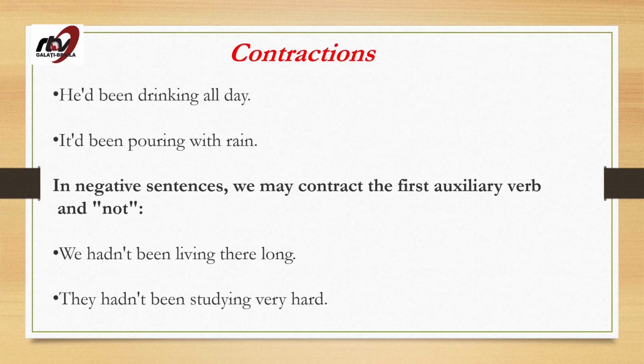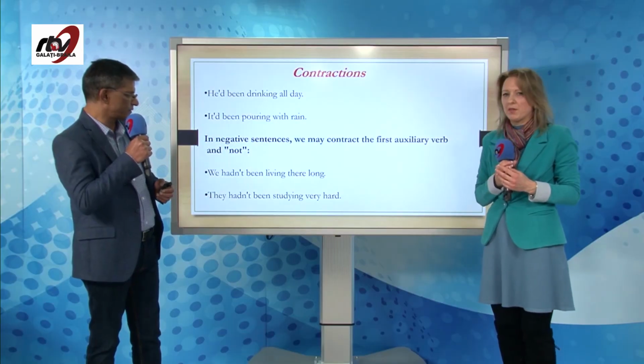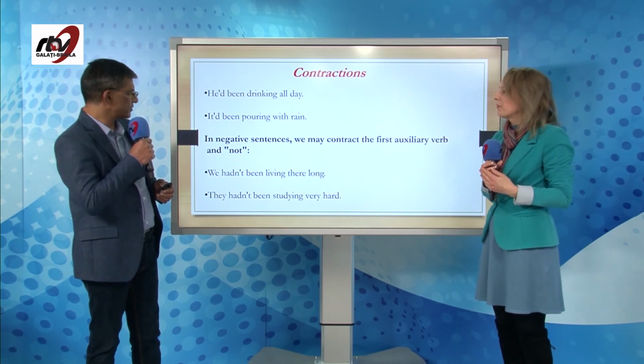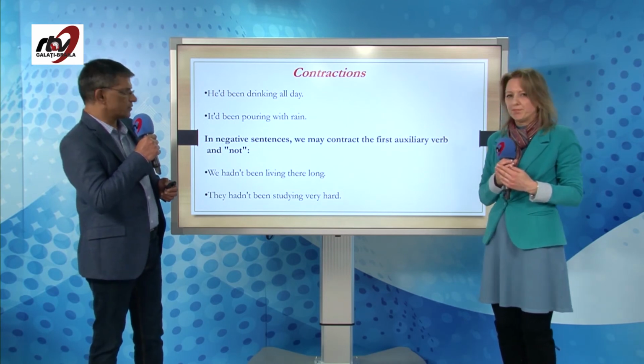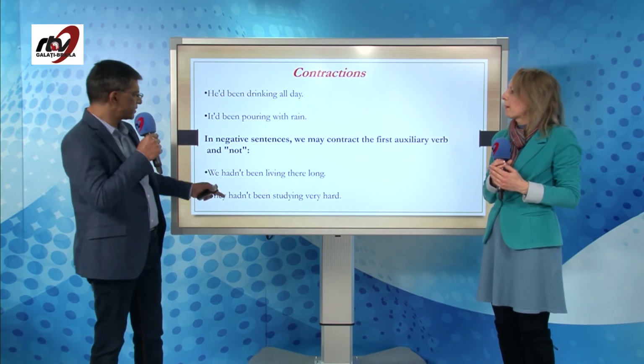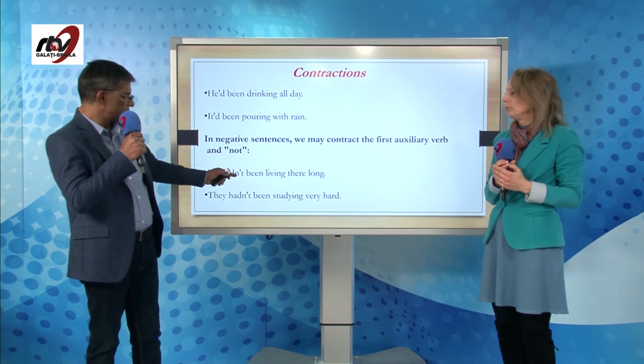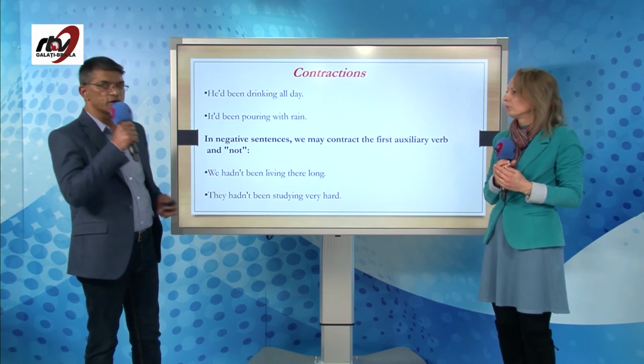These are some examples. He had been drinking all day. It had been pouring with rain, but in the negative. Okay, in negative sentences we may contract the first auxiliary verb and not. We hadn't been living there long, or they hadn't been studying very hard. Exactly. So we can see in the negative, we cannot write this. He had, this changes to a contraction of had and not.